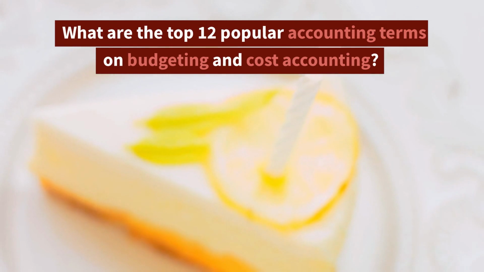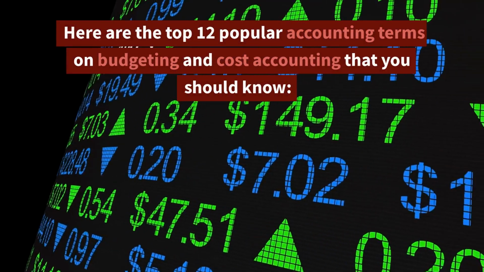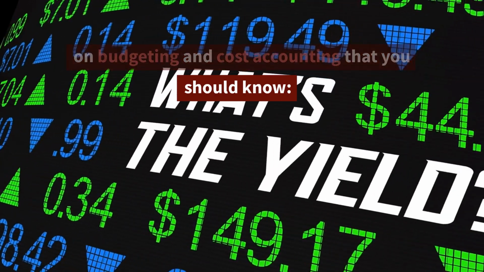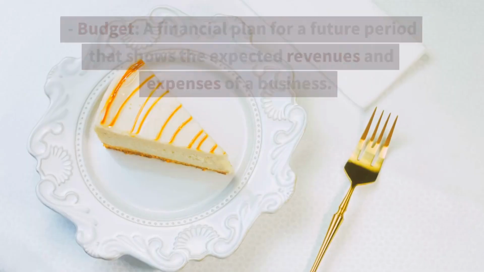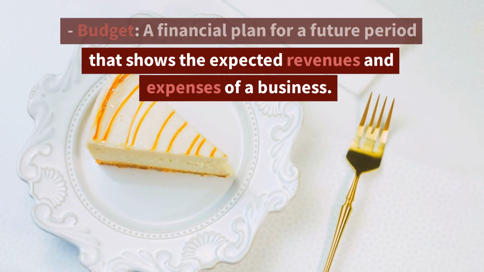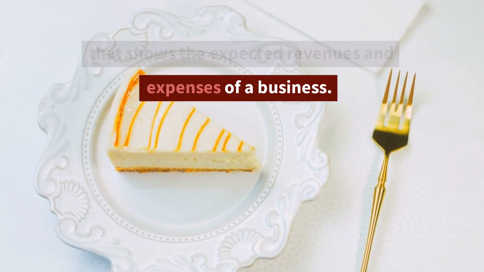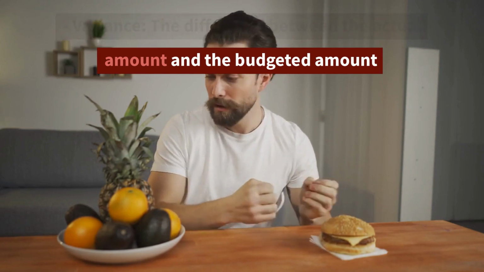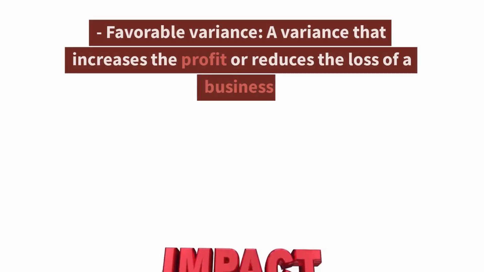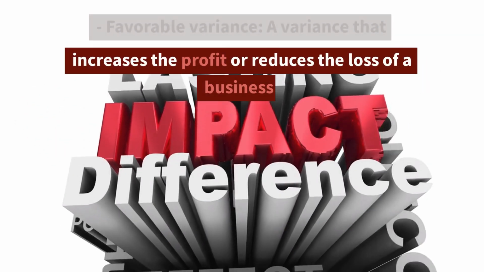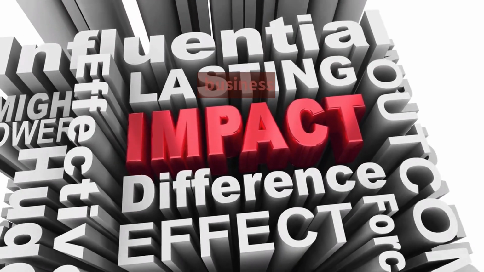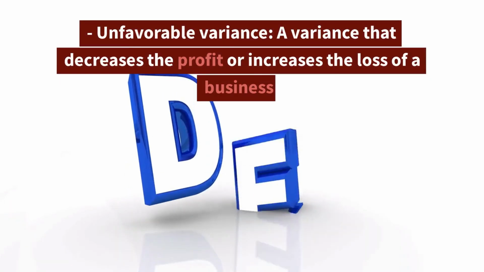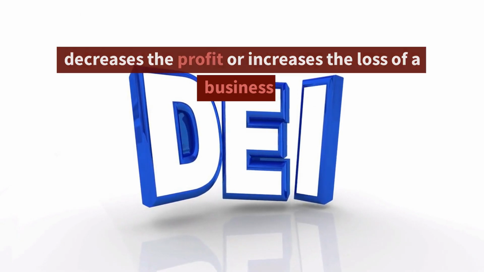What are the top 12 popular accounting terms on budgeting and cost accounting? Here are the top 12 popular accounting terms on budgeting and cost accounting that you should know. Budget, a financial plan for a future period that shows the expected revenues and expenses of a business. Variance, the difference between the actual amount and the budgeted amount. Favorable variance, a variance that increases the profit or reduces the loss of a business. Unfavorable variance, a variance that decreases the profit or increases the loss of a business.